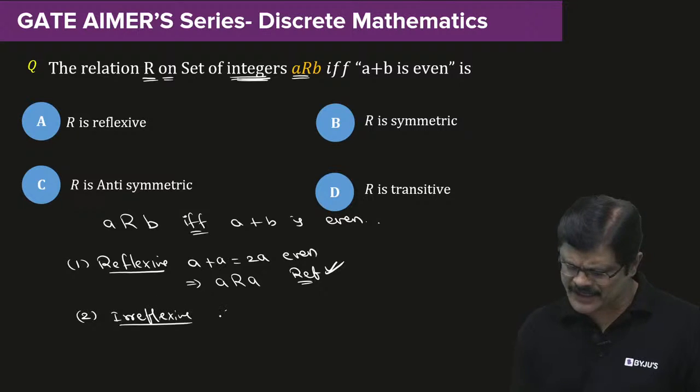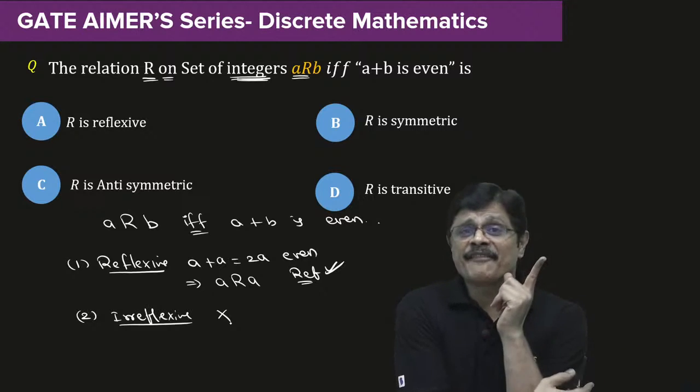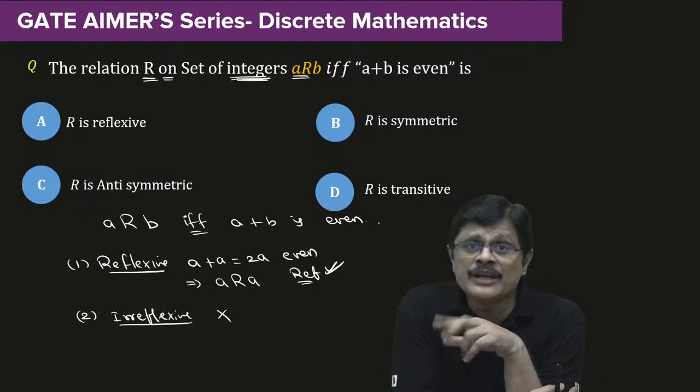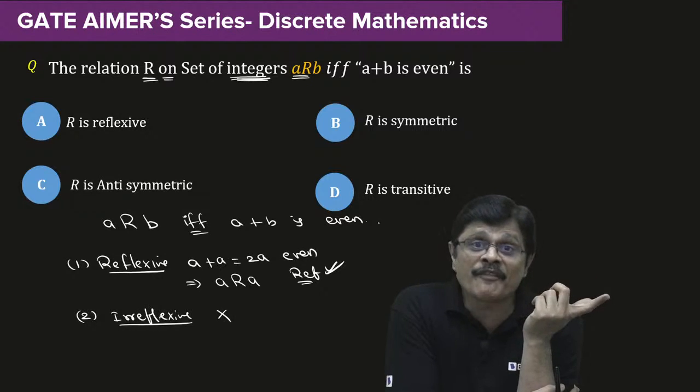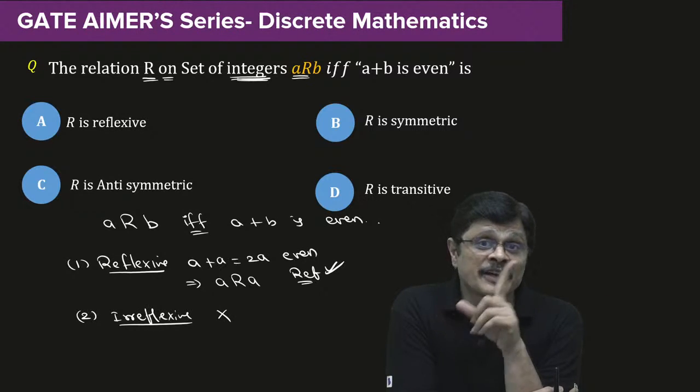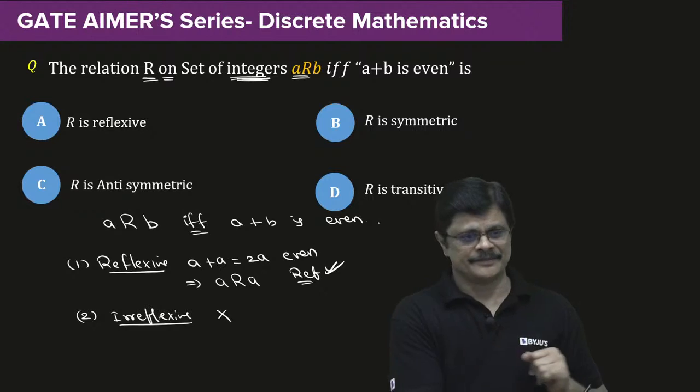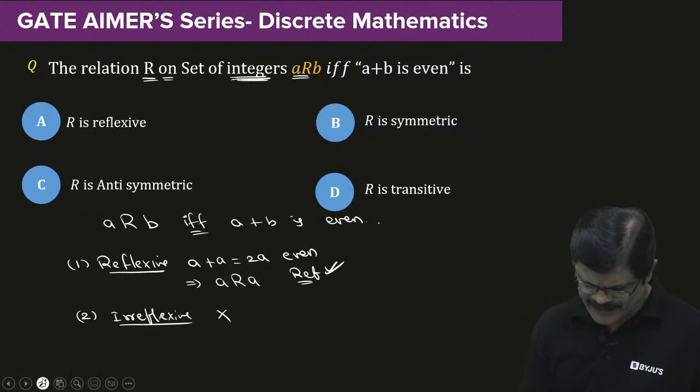It cannot be irreflexive. When it is reflexive, it cannot be irreflexive. If it is irreflexive, it cannot be reflexive. But if it is not reflexive, you cannot say it is irreflexive. That is wrong. Please note that point. Got it? And next one is the symmetry property.